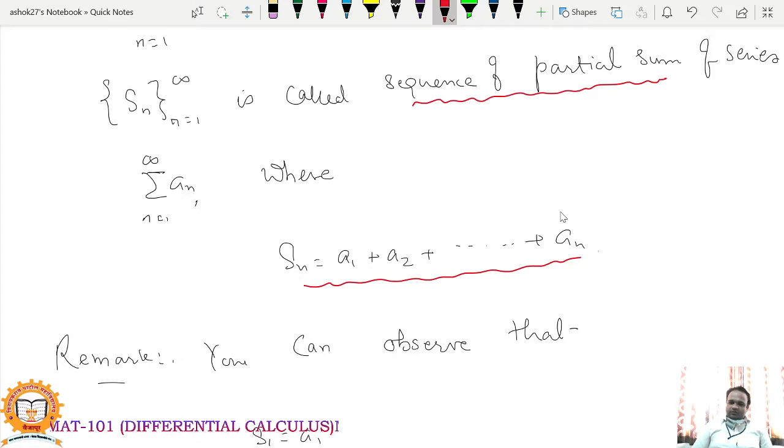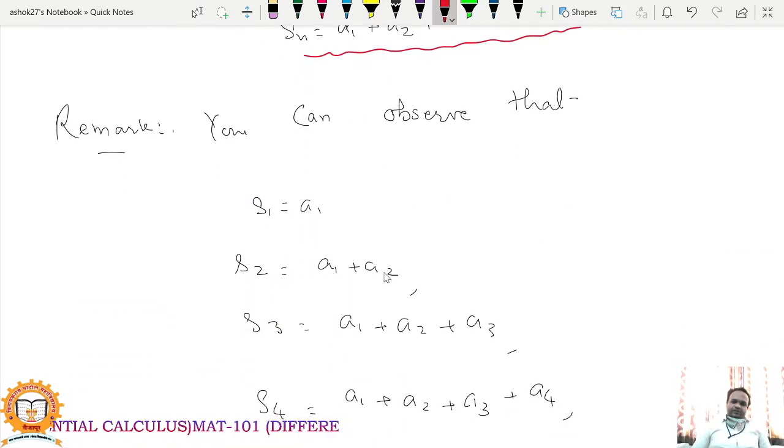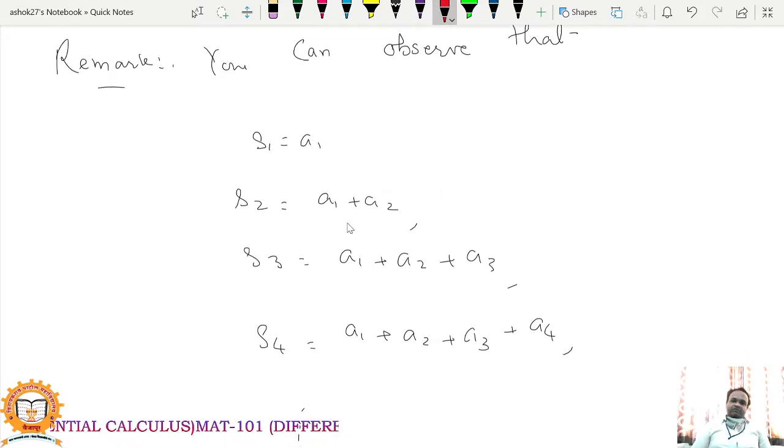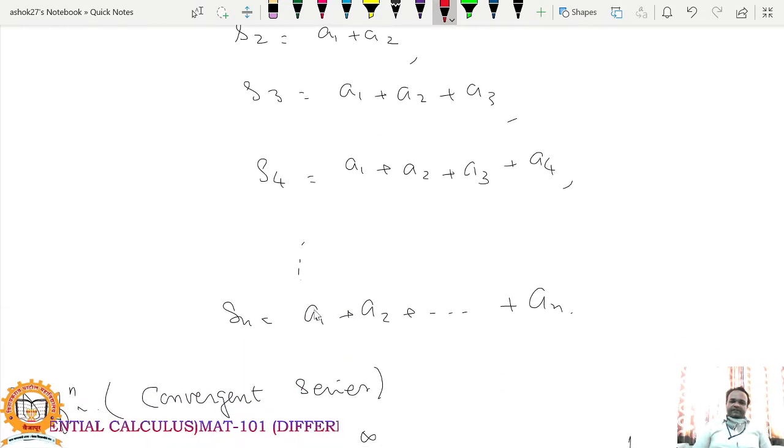Remark: you can observe that S1 will be a1, and S2 will be a1 plus a2. So what are the terms of the sequence Sn? The sequence will look like this: the second term will be a1 plus a2, the third term a1 plus a2 plus a3, the fourth term a1 plus a2 plus a3 plus a4, and likewise the nth term will be the addition of the first n terms of the sequence an.